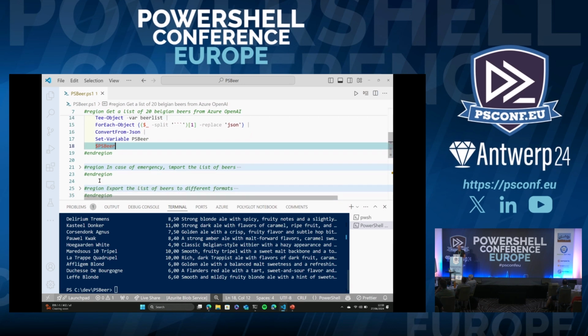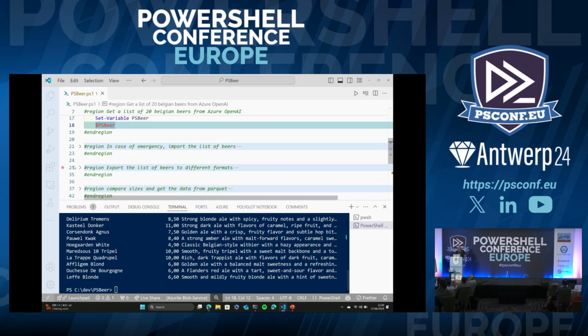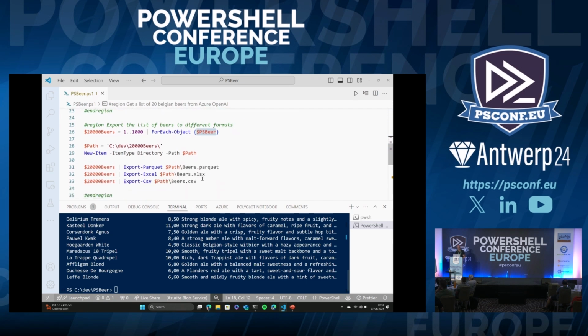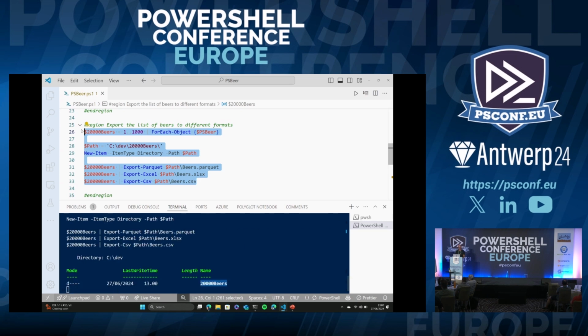Well, in case that didn't work, I had something planned, but let's just skip that real quick and go to the measurements here. I've chosen three formats in all. 20 beers is not too much, so I just give 1,000 of those, and then I have 20,000 beers in my variable there, and create a new directory, and then we export the documents to that directory.